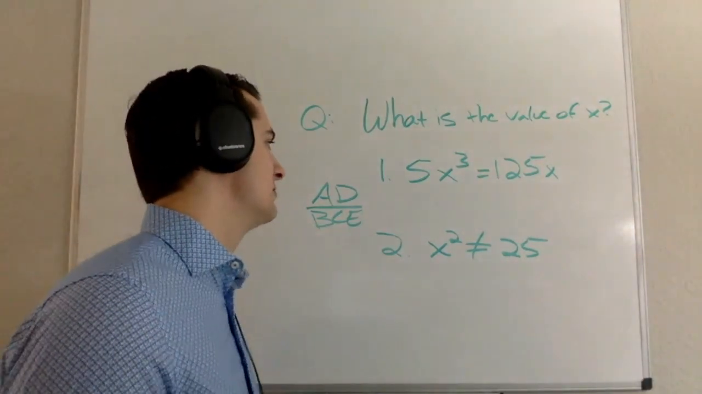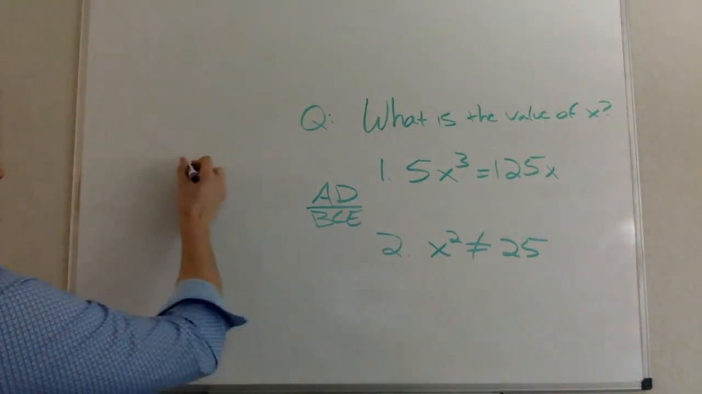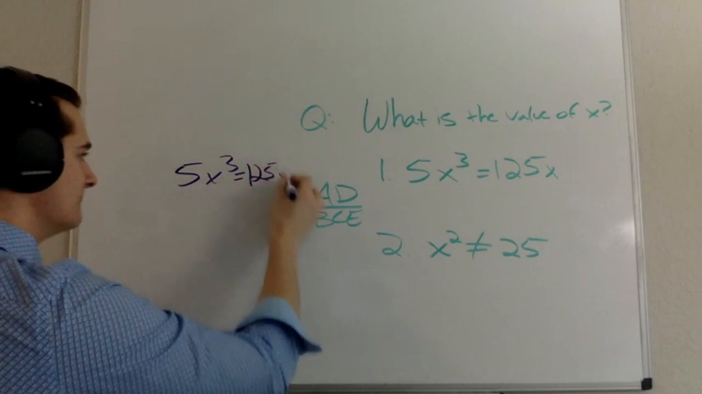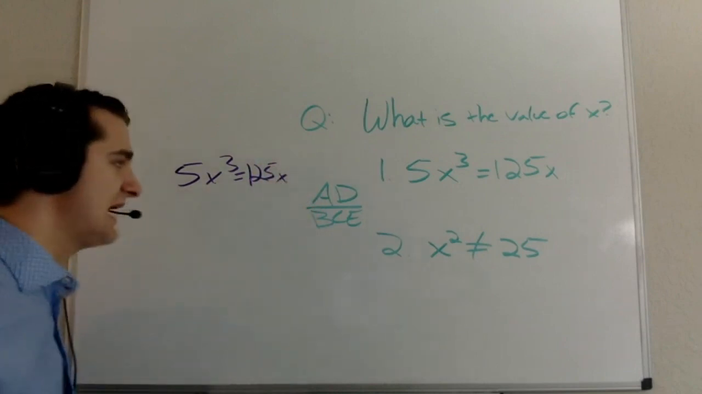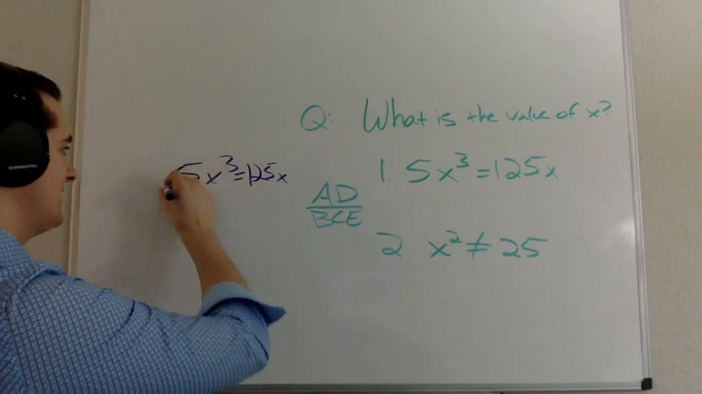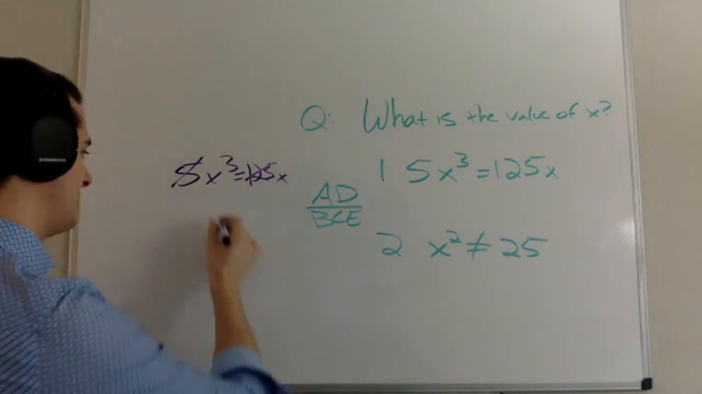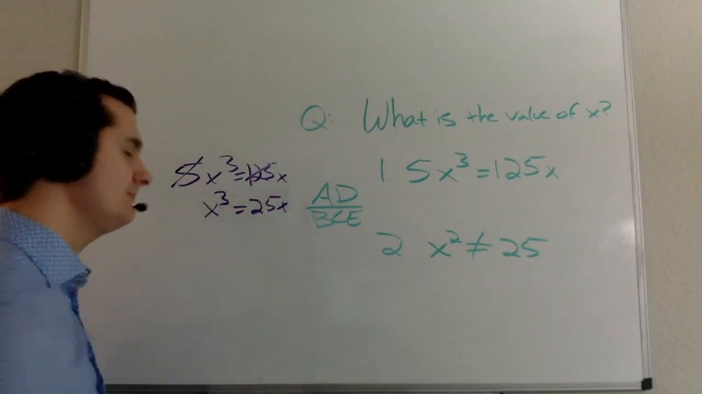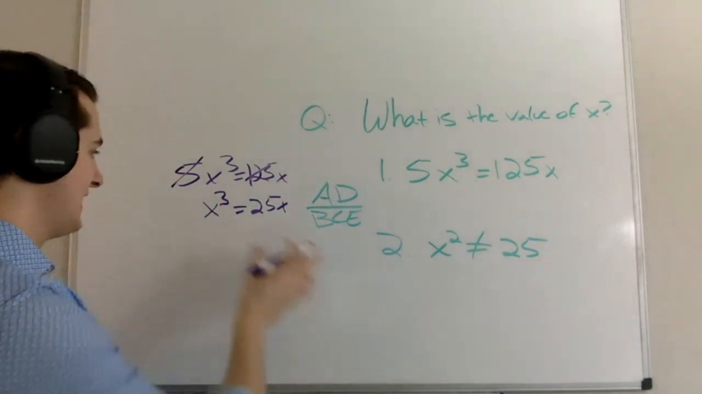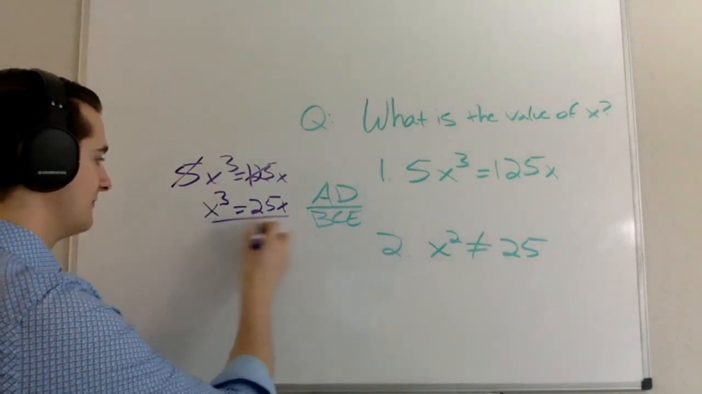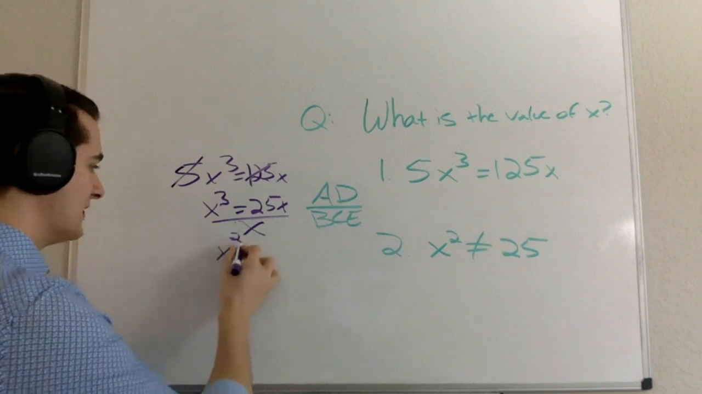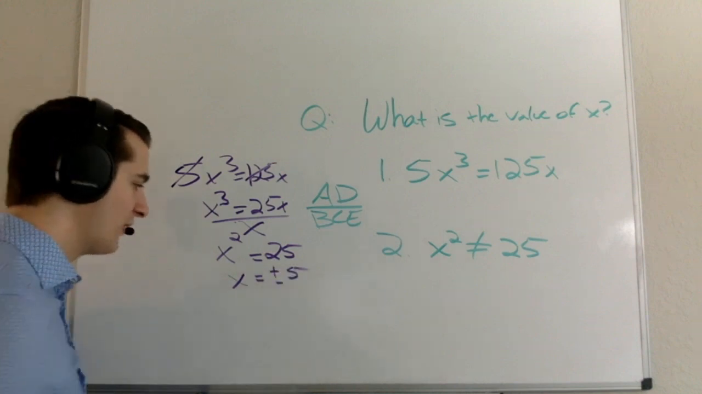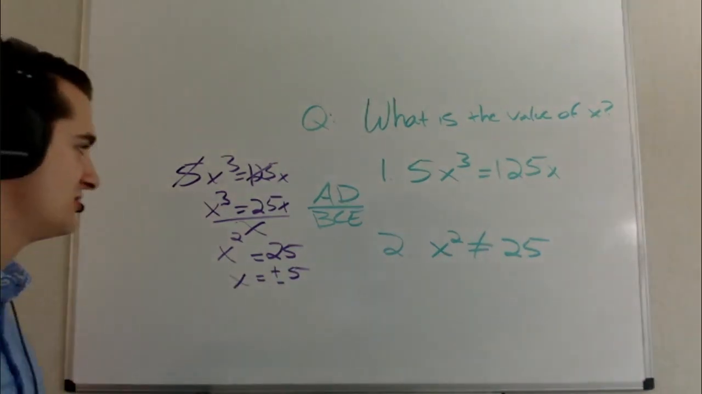So let's talk about statement 1 first. Statement 1 tells me that 5x cubed is equal to 125x. If you're like most students, your first reaction is, okay, let me first eliminate my 5s. I can divide everything by 5 and say that x cubed is equal to 25x. And then from here you say, well, okay, great, I've got an x on both sides. Let me divide everything by x, and I get x squared is equal to 25. Okay, x is equal to plus or minus 5. Great. And then from here, okay, that's not sufficient, so I can eliminate A and D.